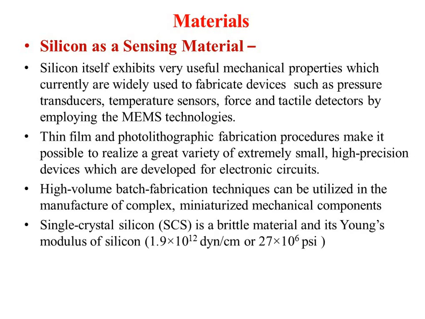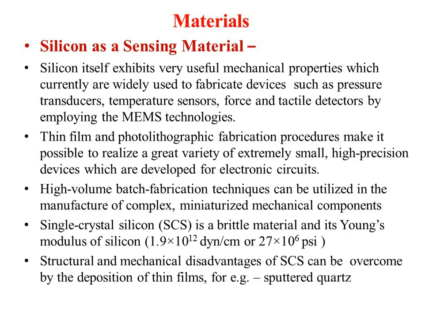Single crystal silicon is a brittle material, and its Young's modulus is 1.9 into 10 raised to 12. The structural and mechanical disadvantage of SCS, single crystal silicon, can be overcome by depositing a thin film called sputtered quartz.